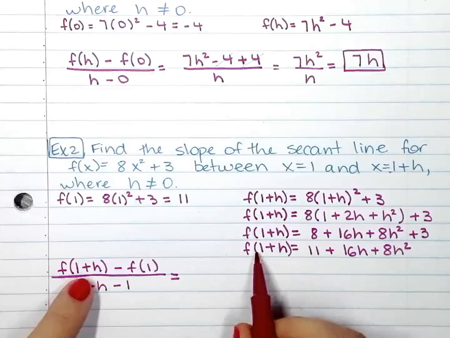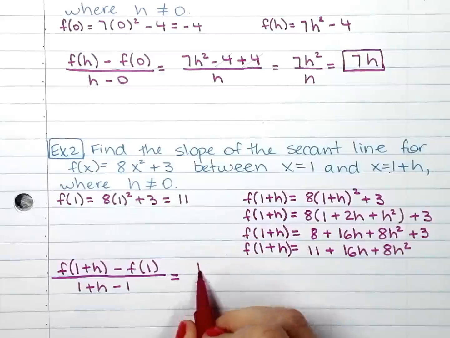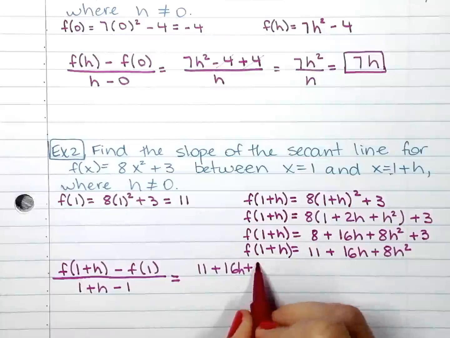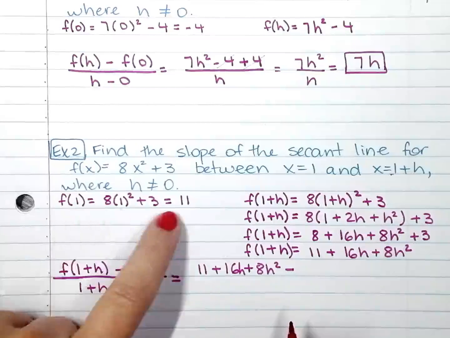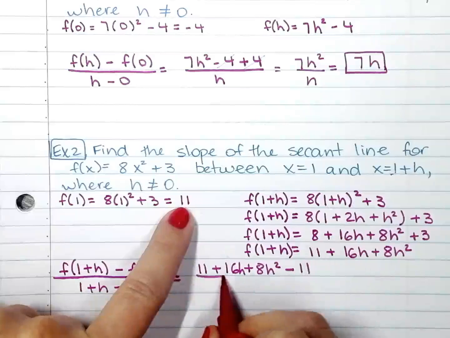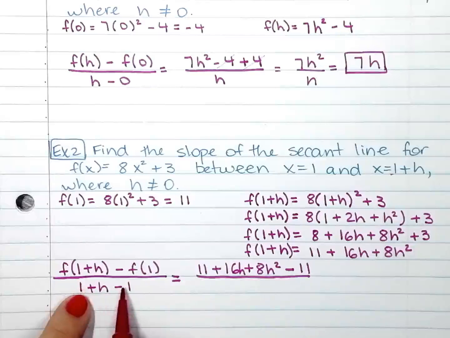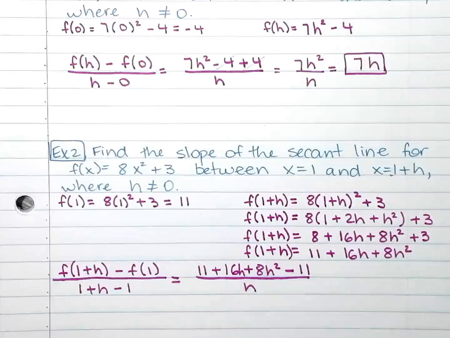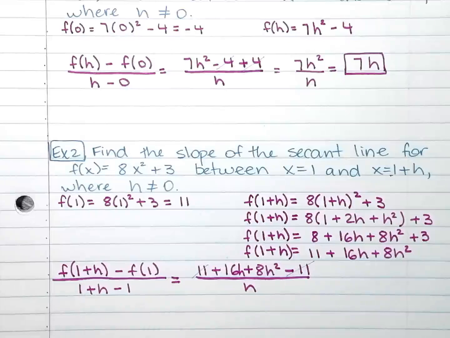I know f of 1 plus h is this whole expression right here, minus f of 1, which is 11, everything over 1 plus h minus 1. 1 minus 1 is 0, and also 11 minus 11 is 0.